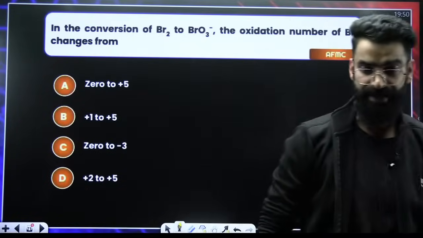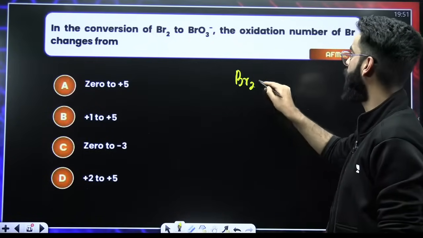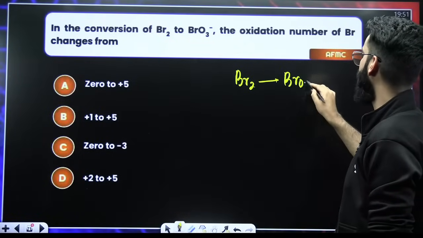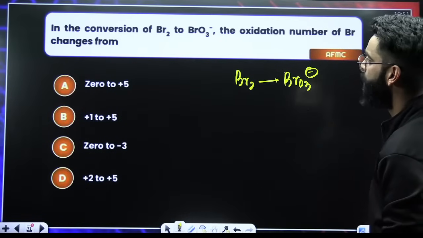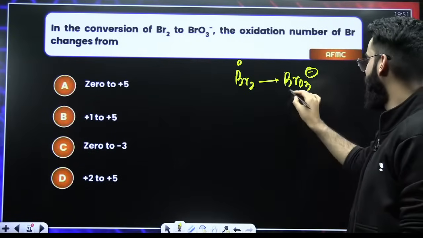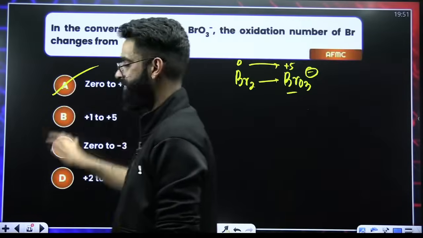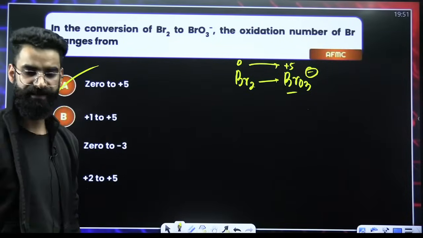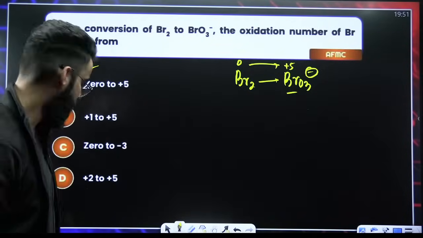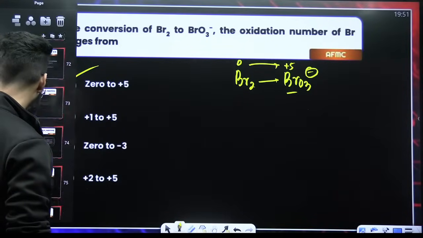Tell me the answer of this question. AFMC people. In the conversion Br2 to BrO3 negative, the oxidation number of Br changes from? Here the oxidation state of bromine is 0, here the oxidation state of bromine is +5. So it's 0 to +5. Done and dusted, right? No need to think a lot, people.